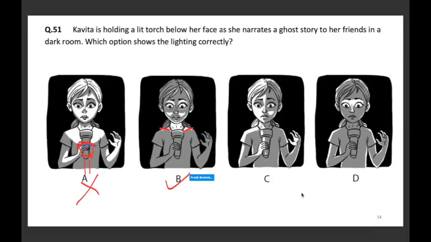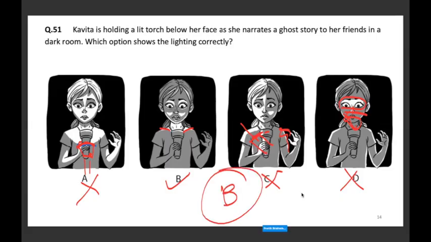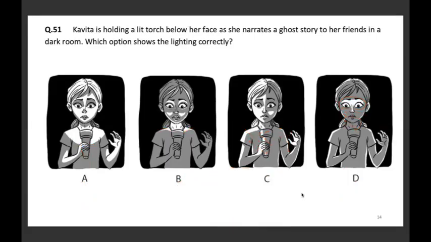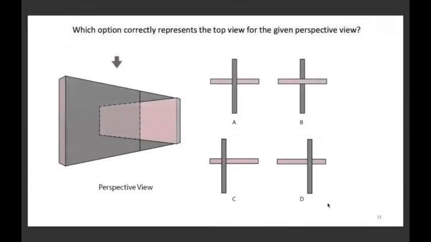But if you still want to cross verify, we'll look at C and D also. C में आपका टॉर्च का ओरिएंटेशन ये एंगल पे होना चाहिए तो सही है, क्योंकि ये वाला पार्ट लिट नहीं हो रहा है. तो C गलत है. On D, the issue is the torch is held up very close here, maybe somewhere here, क्योंकि सिर्फ आंख वाला पार्ट लिट हो रहा है, that's why. So D भी गलत है, hence B is the correct answer. Okay, we'll move to the next one.